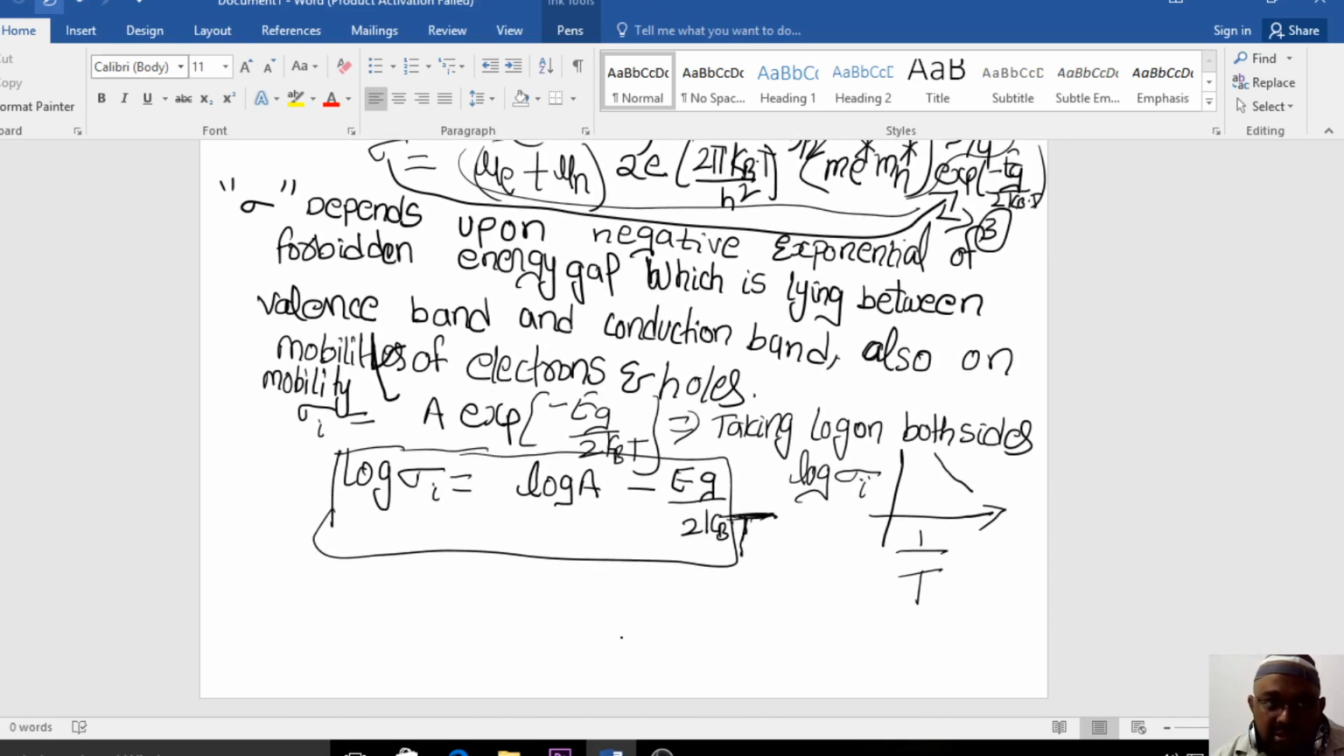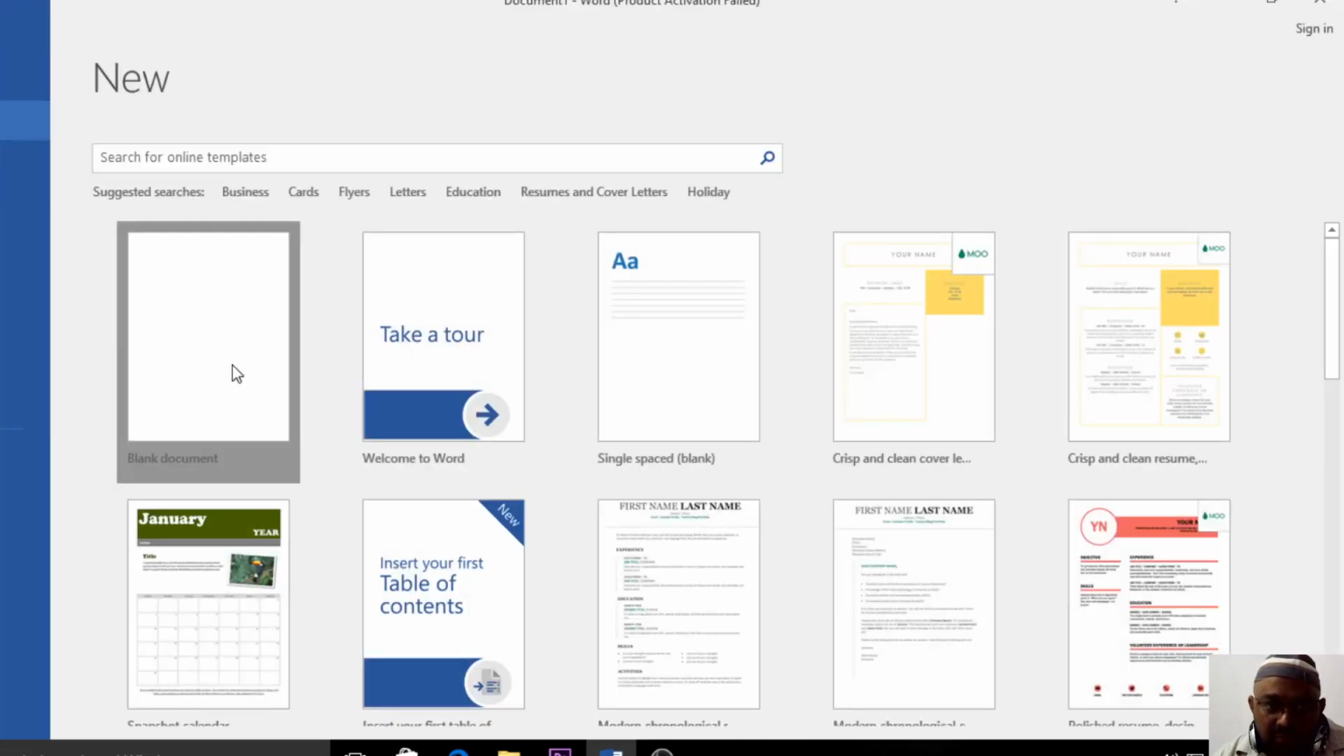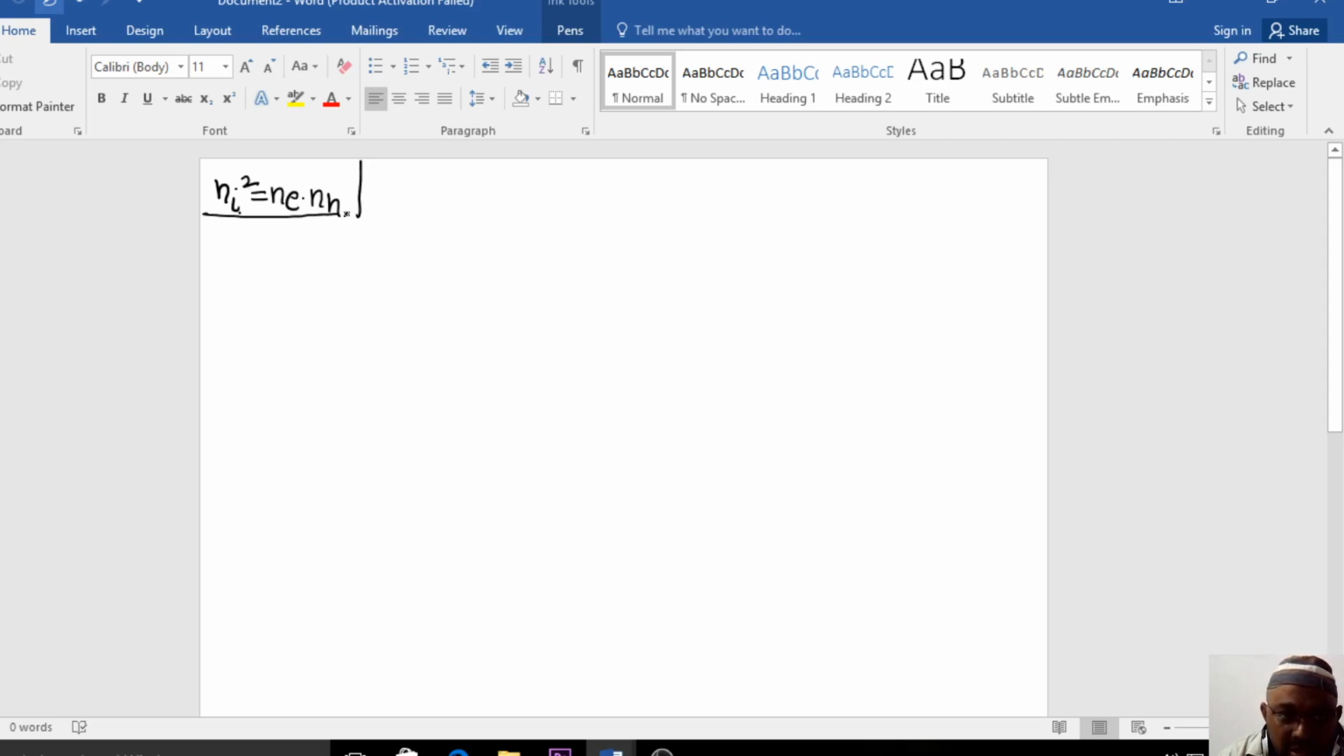Now I think you have a very clear idea regarding this. Next we'll calculate how I got this value of minus Eg. You already know that we need to calculate this Ni, right? I said that Ni square is equal to Ne into Nh. In the previous electrical conductivity topic we got this expression.